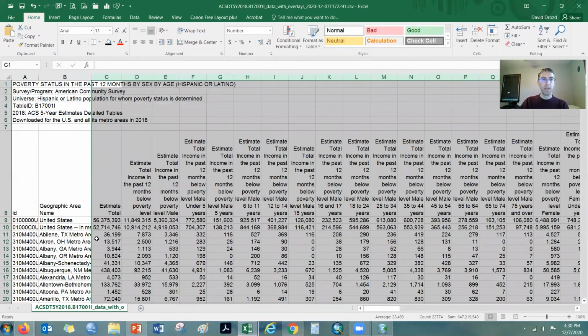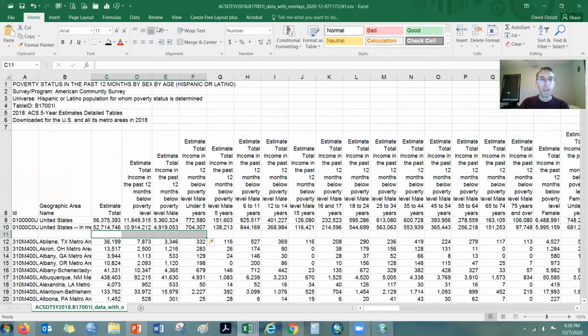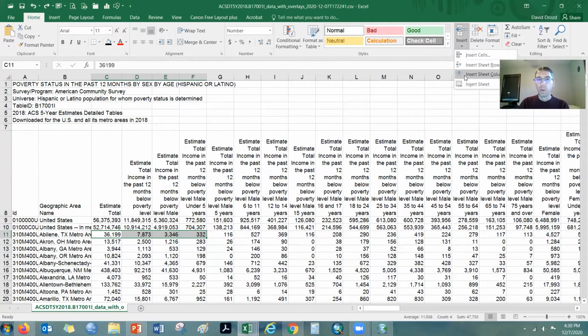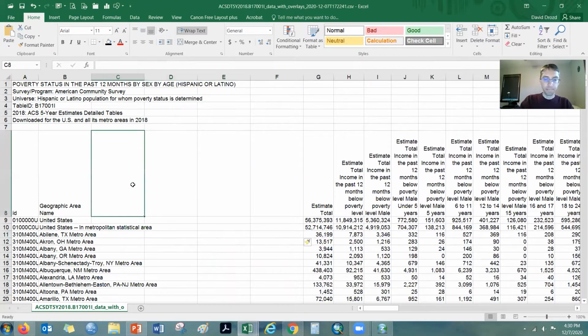Okay. So now we've prettied the file up, and I'm going to insert a few columns here because our next step is to go ahead and, oops, hit the wrong key, insert some columns. We're going to calculate these poverty rates, and then we're going to sort the file to find the top 100 metro areas. Okay, so when we do a poverty rate, this is again for Hispanic or Latino poverty rate. Okay, that's going to be a percentage.